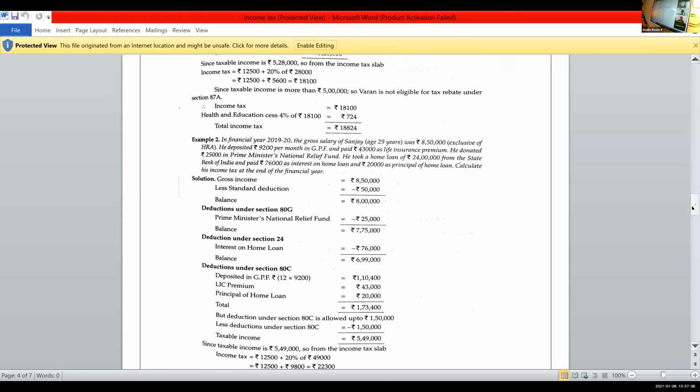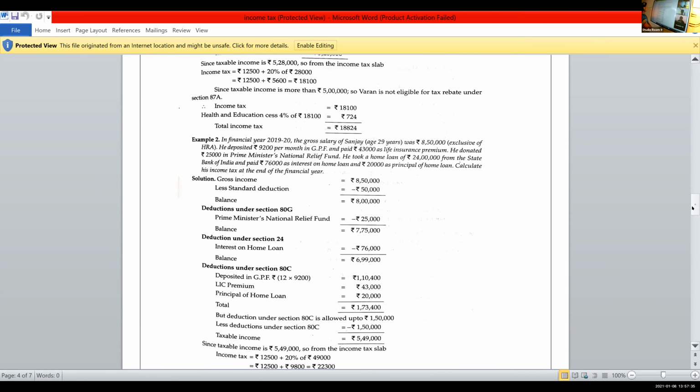In financial year 2019-20, the gross salary of Sanjay, whose age is 29 years, was 8,50,000 exclusive of HRA. He deposited rupees 9,200 per month in GPF and paid rupees 43,000 as life insurance premium.